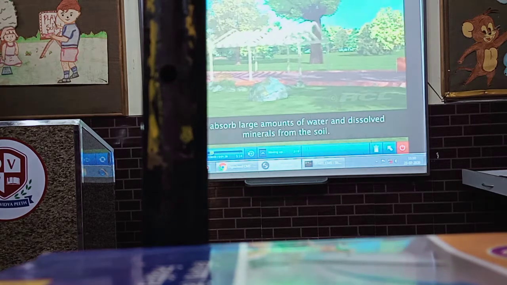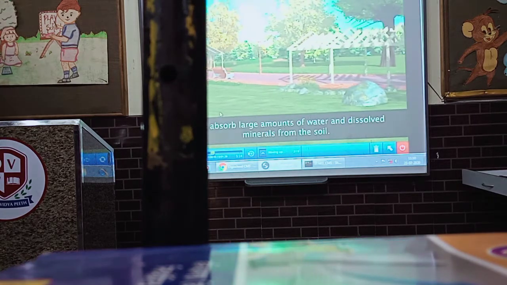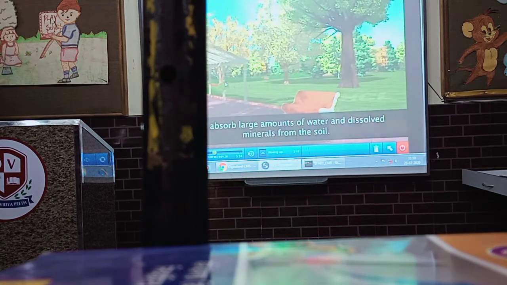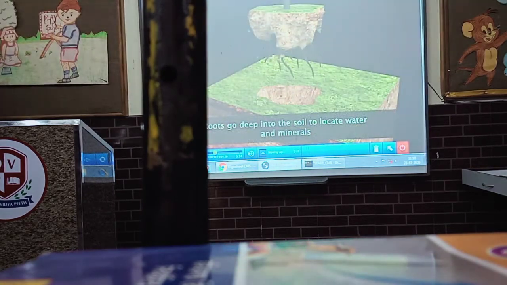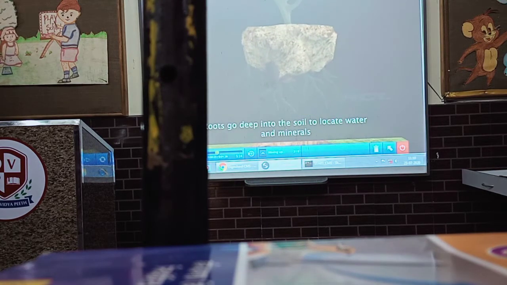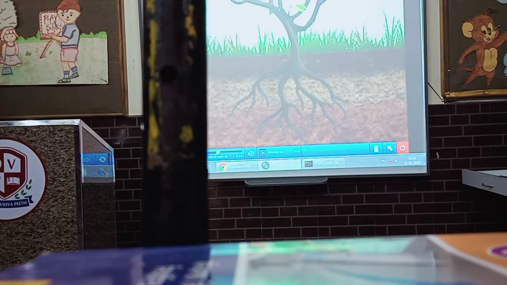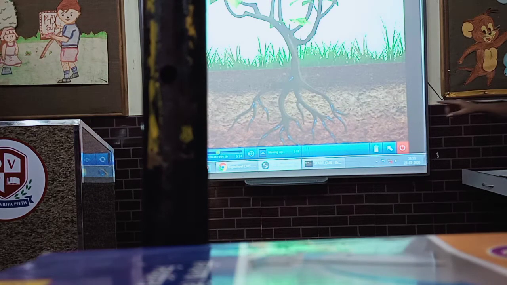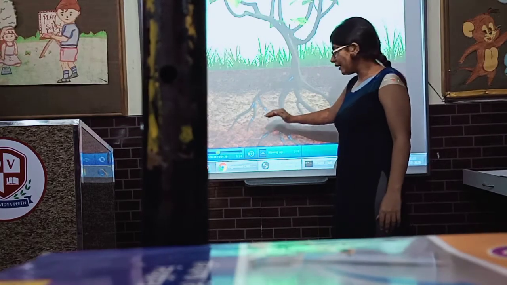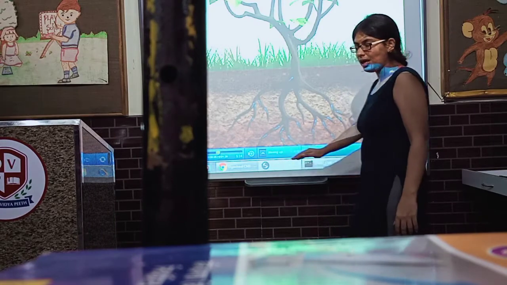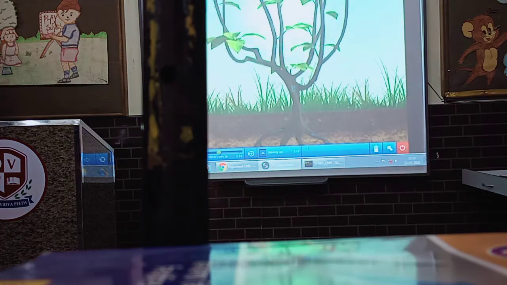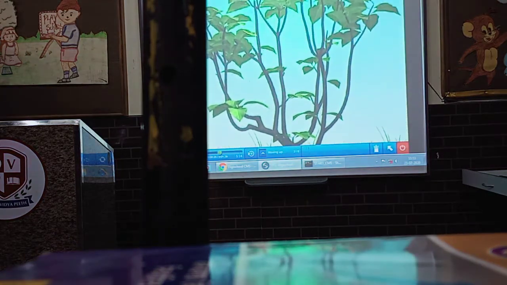In plant growth, they provide the stems and leaves with a steady supply of water and dissolved minerals. Roots tend to grow in length rather than width. This is because the roots need to go deep into the soil to locate water and minerals. So is it clear to you that roots go deep into the soil? Roots go deep into the soil. Is it clear class? The minerals are chemicals that help the plant to grow.